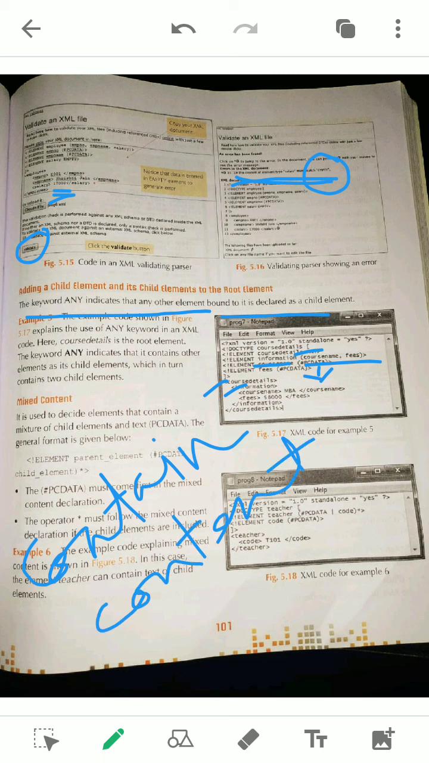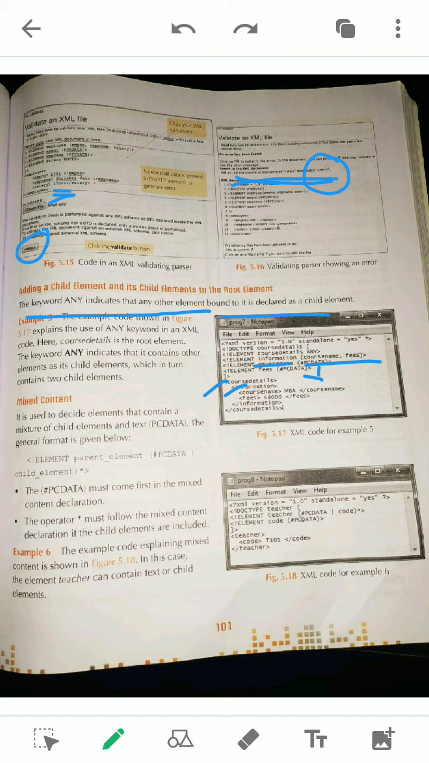don't be confused. Contain and content. Content means value, contents mean it will include. So here mixed means what? Both. An element may contain content, that means PCDATA, or it may contain another element. Okay, so here an example is given.